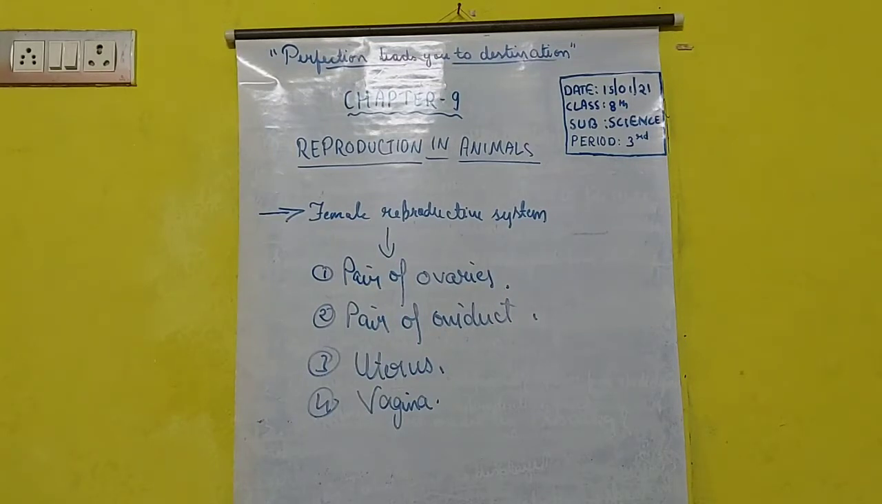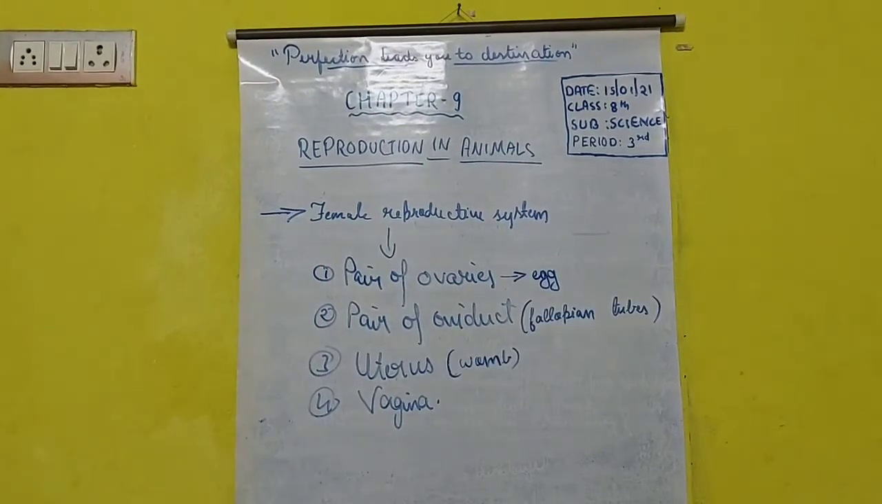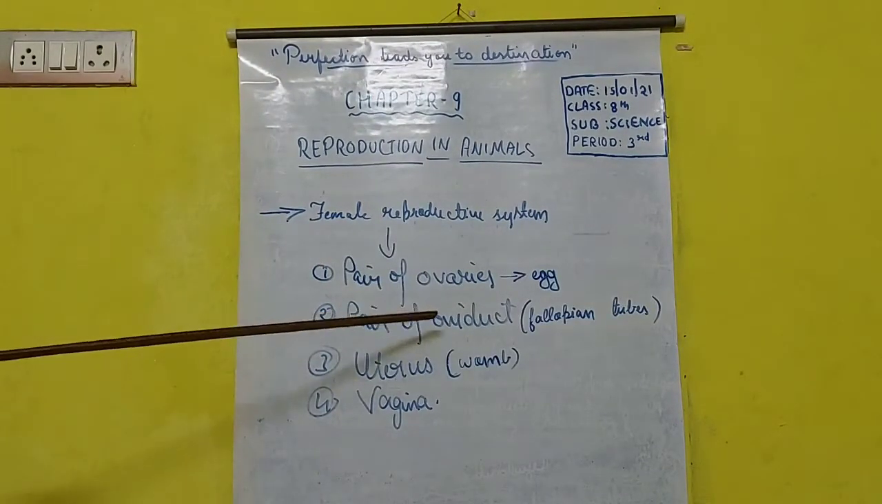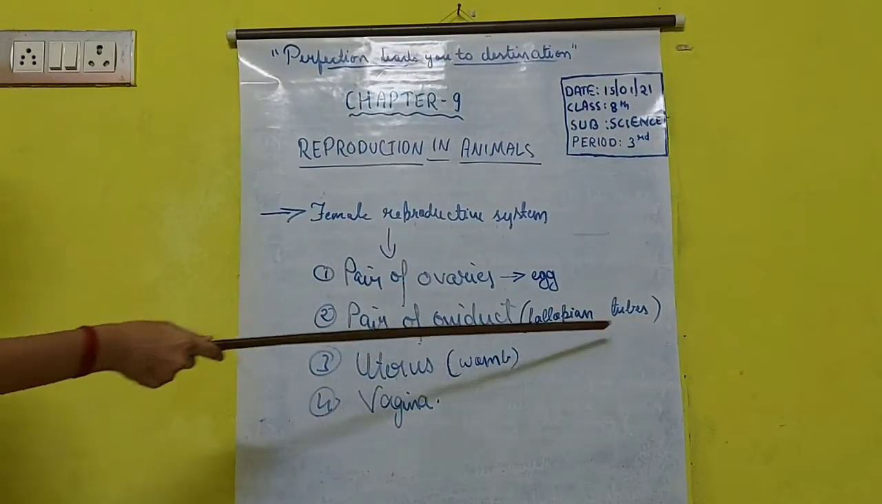Every month one egg, a single ovum, is released from one of the ovaries. Means both the ovaries will not work together. If one is working, the other will not. If the other is working, then one will not. So they will work alternately. Every month, either of the ovaries will release an ovum. Clear? A single ovum is released every month. Then comes the pair of oviducts. Oviduct is also known as the fallopian tube.